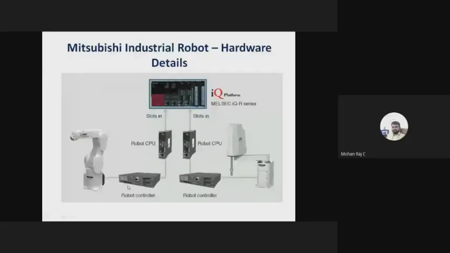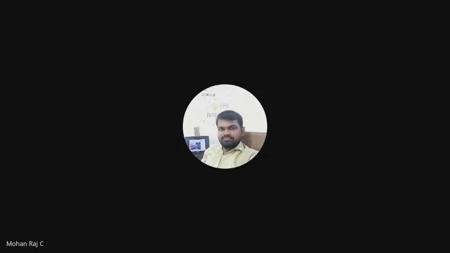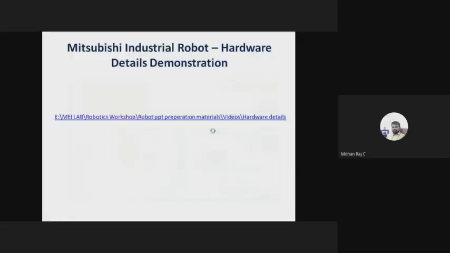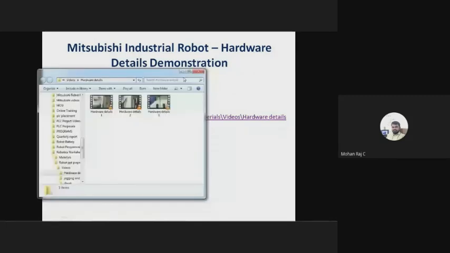So inside the robotic controller, we have an IGBT based inverter or MOSFET based inverter. Since we have 6 motors, a 6 drive system will be there, right? And this is for the RV type robot, and if you are using an RS series robot, you can use this. So this is for the R series. This entire setup we call an IQ platform. I'll show you the actual view of all those things with the help of this video.